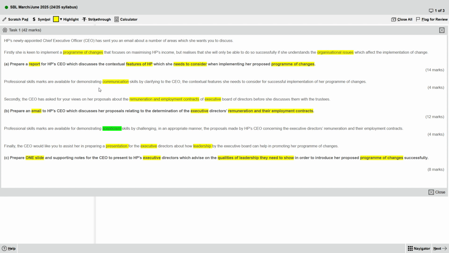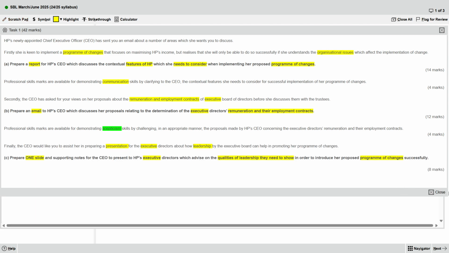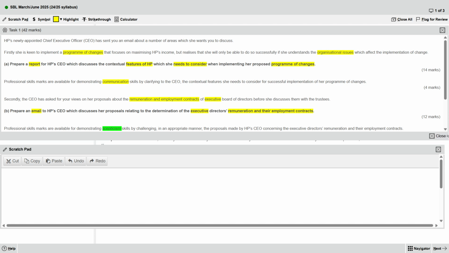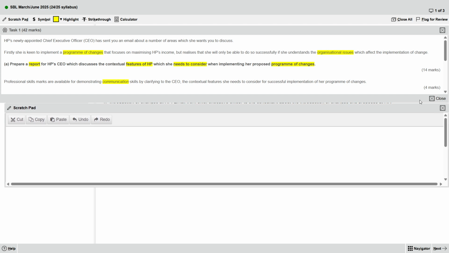So now step 2, we will open Sketchpad. This one, Sketchpad. Now what I will do here, I will minimize task 1 and shrink it down so I can only see part A with the total marks. In this case, the total marks is 14 plus 4, which is 18 marks. Okay, get it?